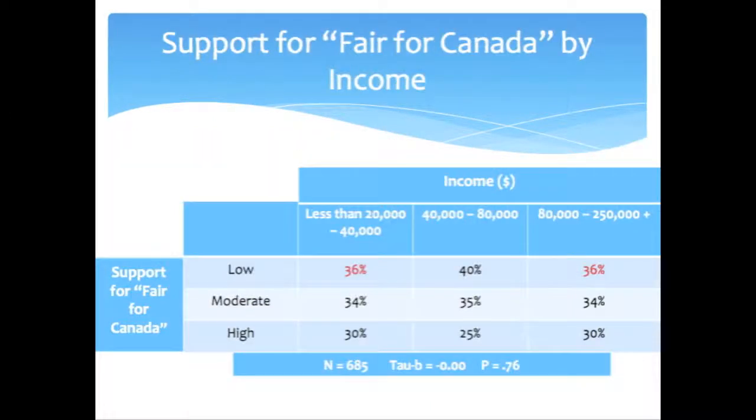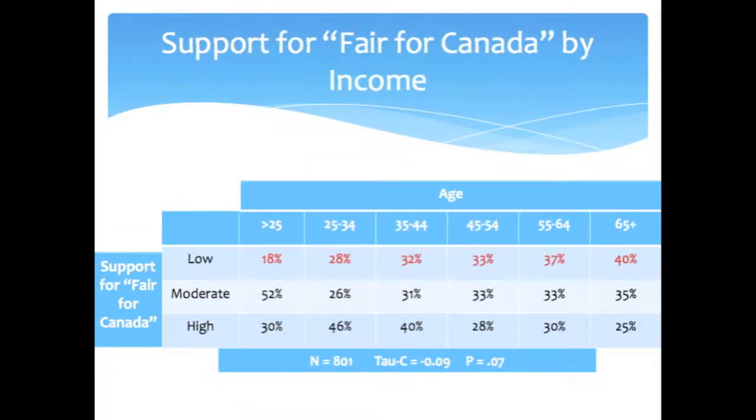I predicted that the lower the household income, the lower the level of support for this campaign. As you can see, this cross-tabulation does not support that. This can be seen in the percentages in red, as well as the tau b of 0.00 that proves that this campaign is not related to income. The chi-squared value of 0.76 shows that the difference may be due to chance.